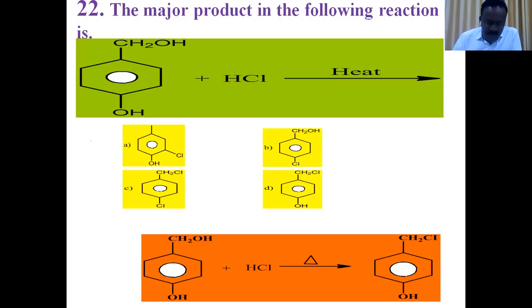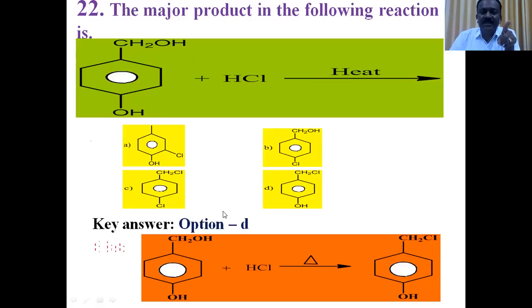The major product in the following reaction is. Consider the reactant, hydroxybenzyl alcohol. There are two OH groups present here. One is the phenolic OH group, which does not undergo dehydration because of resonance. And consider the other OH group, which is benzylic. Since the benzylic carbocation is more stable, benzylic alcohol readily undergoes dehydration, even in the absence of a dehydrating catalyst.